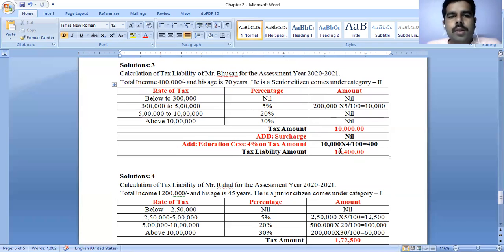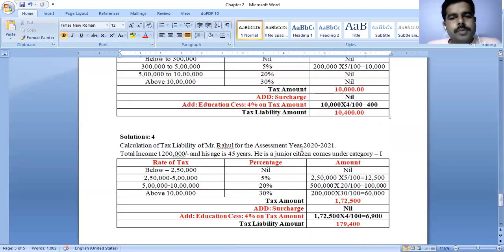You observe carefully. In the previous classes, if there are any conditions or new things, then I will highlight them and you will get clarity. Then next, you observe the fourth problem here.